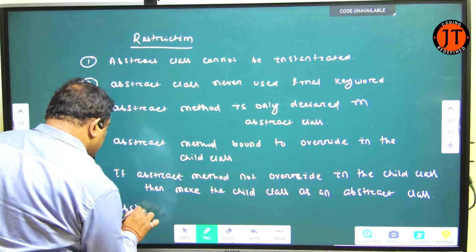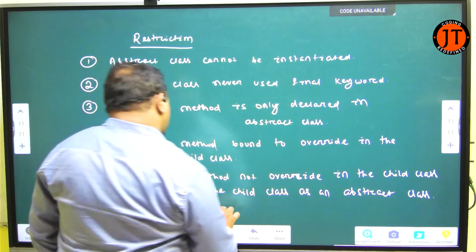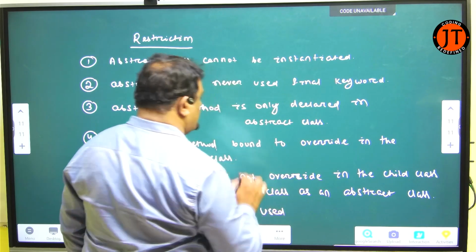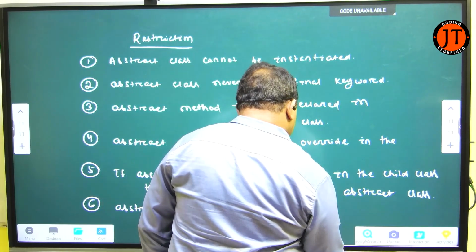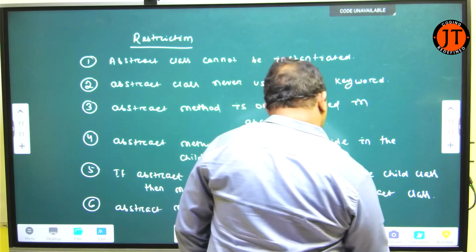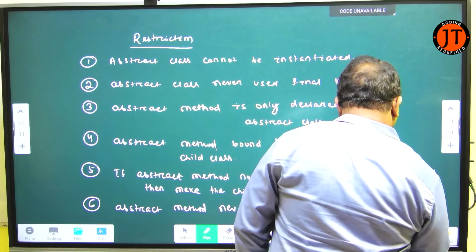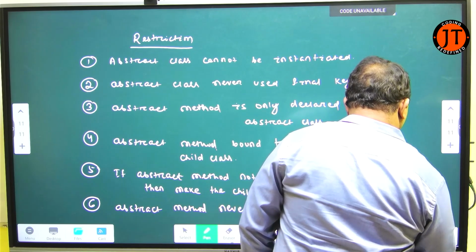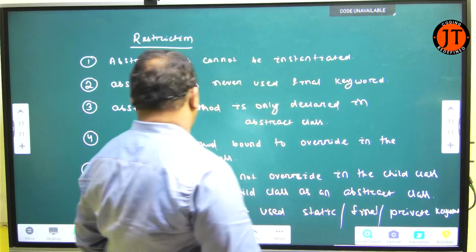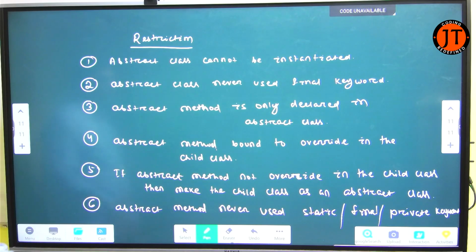An abstract method never uses the static, final, or private keyword. This is the restriction of abstract class and abstract method.